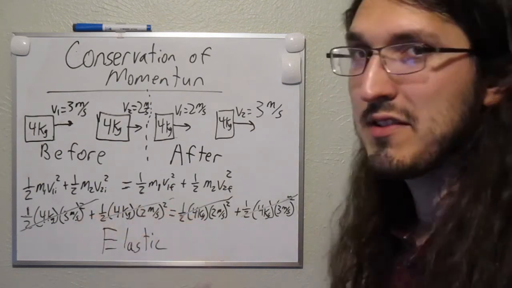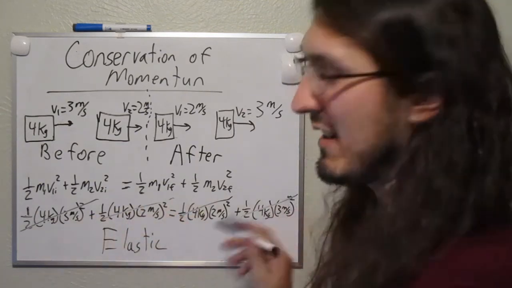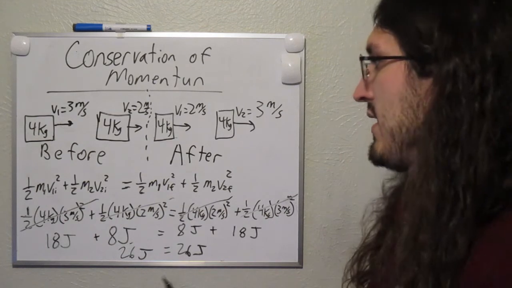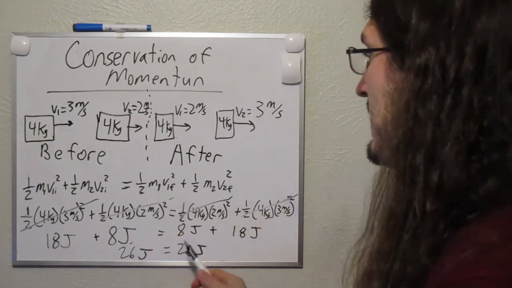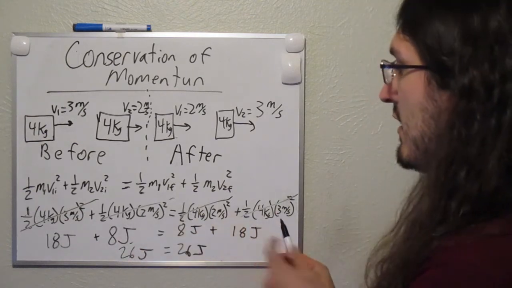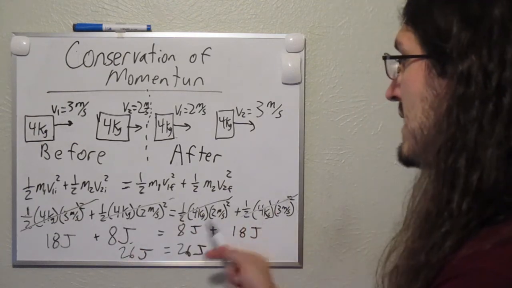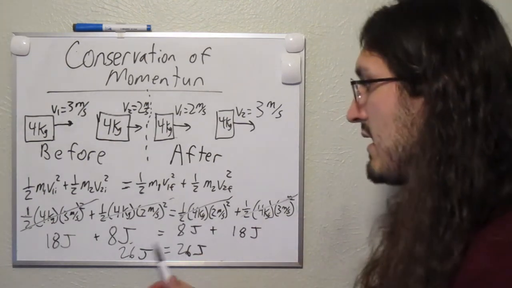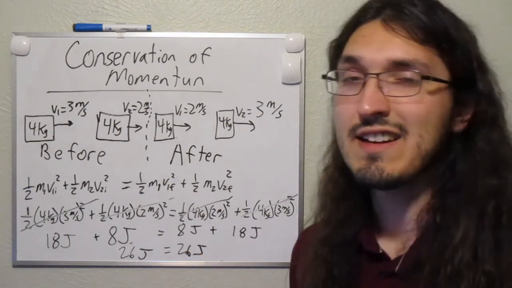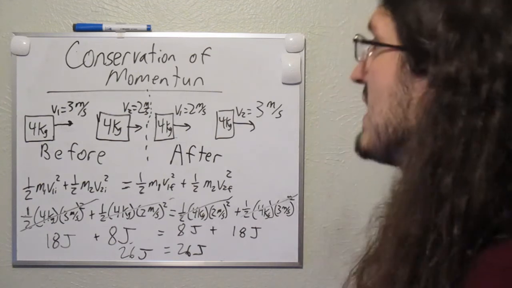Just in case you aren't convinced that you can just easily cancel things out like that, I'm going to go ahead and do the math too, just so you can see that the left side equals the right side. Here I crunched the numbers out, and this term comes out to 18 joules, this one comes out to 8 joules, and since they're the same terms on the after side, they're just flipped, this is going to be the same thing, but 8 and 18, which comes out to 26 on each side. So there I can see that kinetic energy is conserved, so this is an elastic collision.